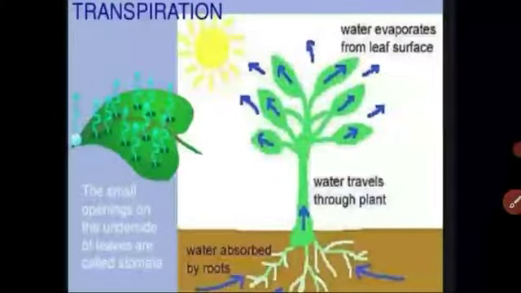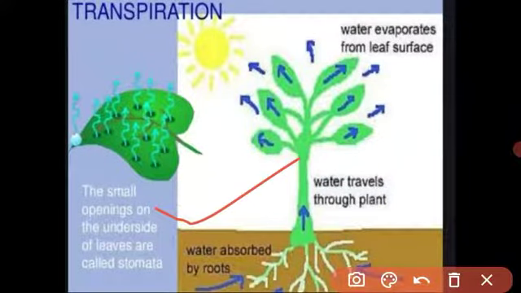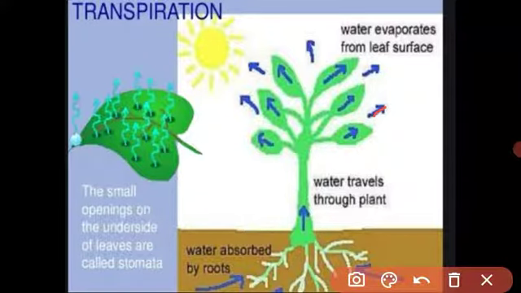Transpiration means a process in which the plant loses water as water vapor. It's called transpiration. See student, when we are standing outside on a hot sunny day, our body is just sweating. We feel very hot, and our body sweats, maintains a constant temperature, and we feel cool.